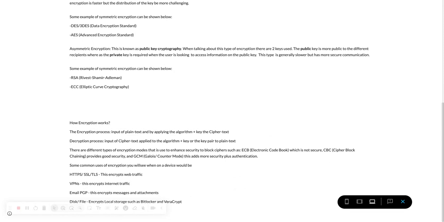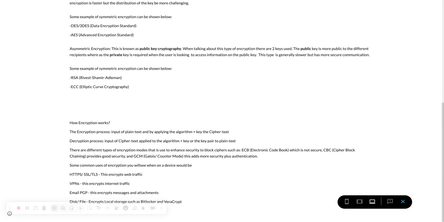There are different types of encryption modes that are used to enhance the security of block ciphers, such as ECB, electronic codebook, which is not that secure, CBC, cipher block chaining, which provides good security, and GCM, Galois counter mode. This adds more security plus authentication.